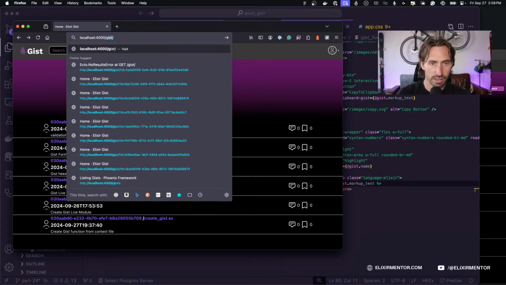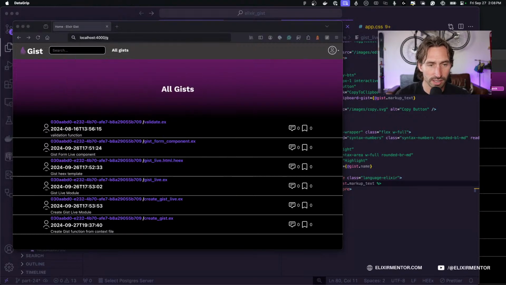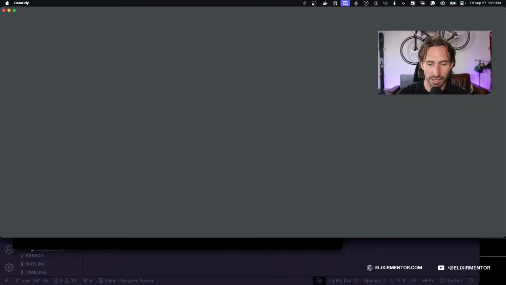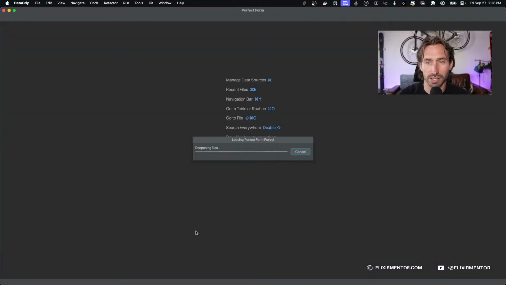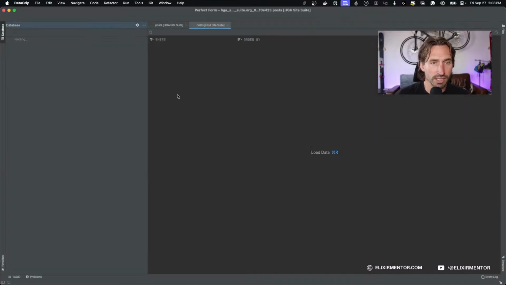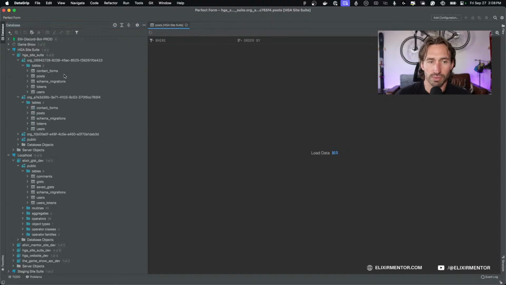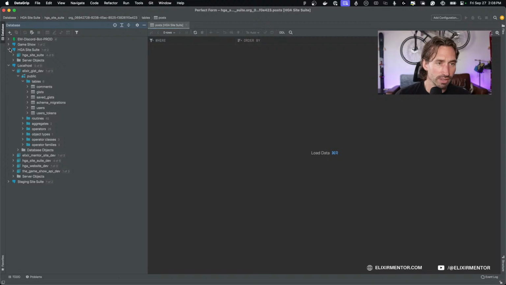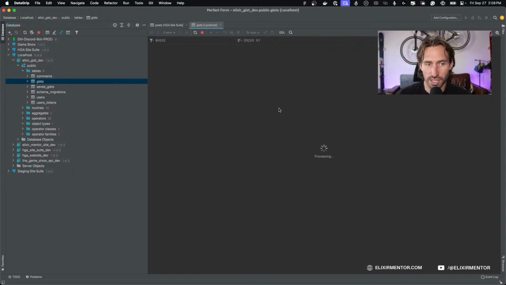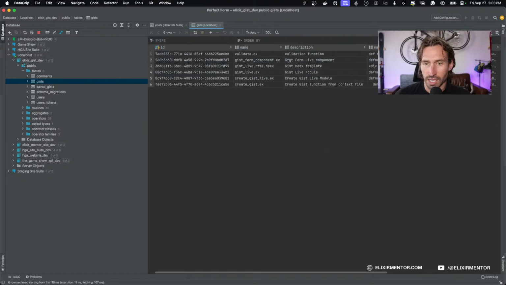Just one second. Let's just pull up Data Grip and let's get a... Oh, wait, we have our... I don't even need Data Grip. Oh, no, that's my user ID. I need to grab a gist ID. We can close these. We don't need that. Close that. Elixir gist. Okay, we have our gists table here.